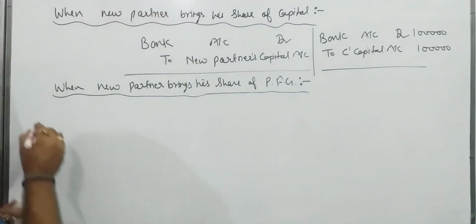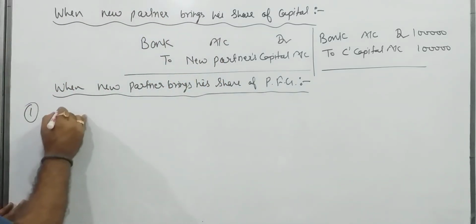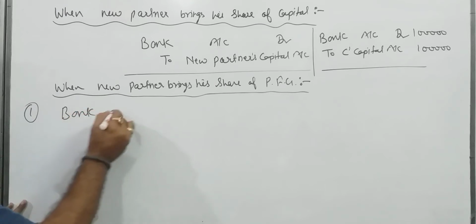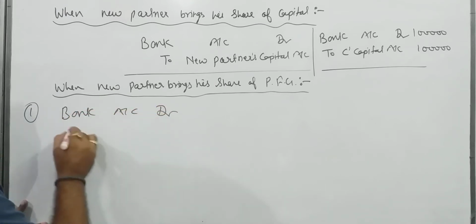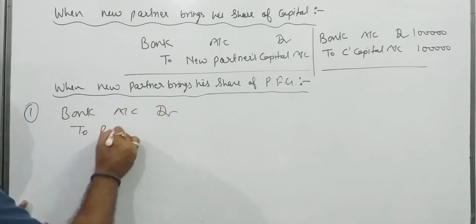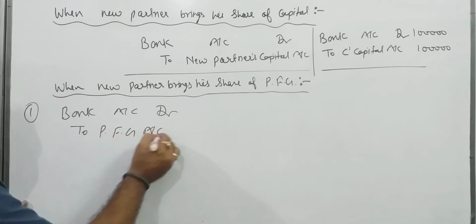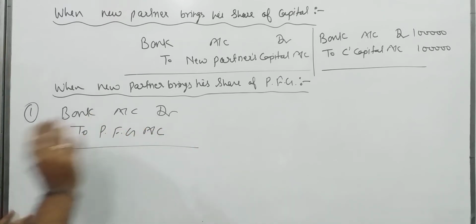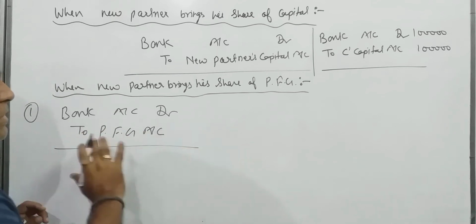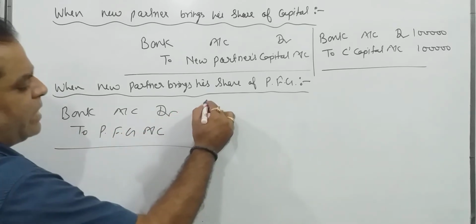So number one entry, bank account debit to premium for goodwill. This is the general entry for bringing PFG by the new partner.